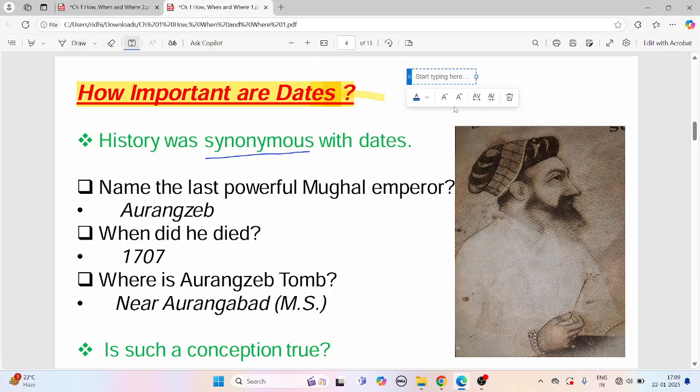Synonym means same and milta julta, similar. Right, in between I will keep writing some notes, which will be a bit helpful for you all. Synonymous means same and similar.